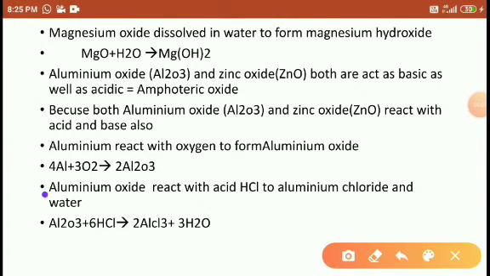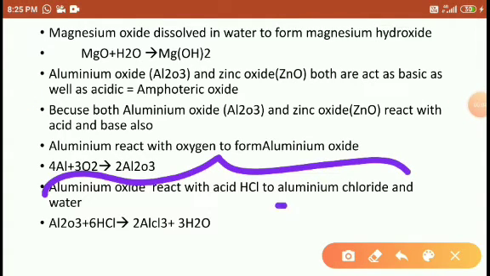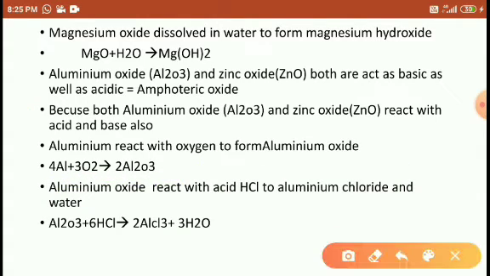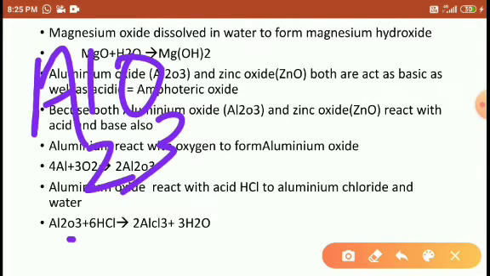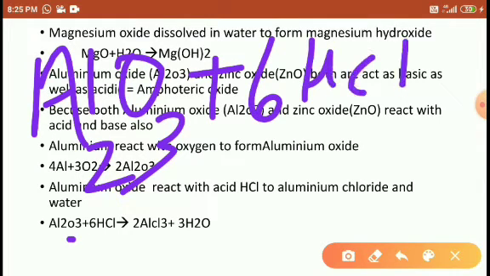Okay, look at this. Aluminum oxide reacts with HCl to form aluminum chloride and water. Here the aluminum oxide I am using is Al2O3. You may write like this, friends. It reacts with 6HCl. Okay, tell me, students, what is the valency of aluminum? Valency of aluminum is 3.